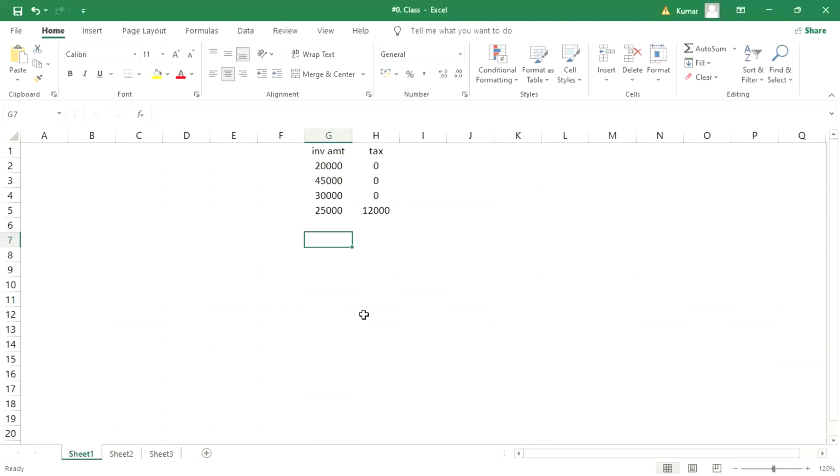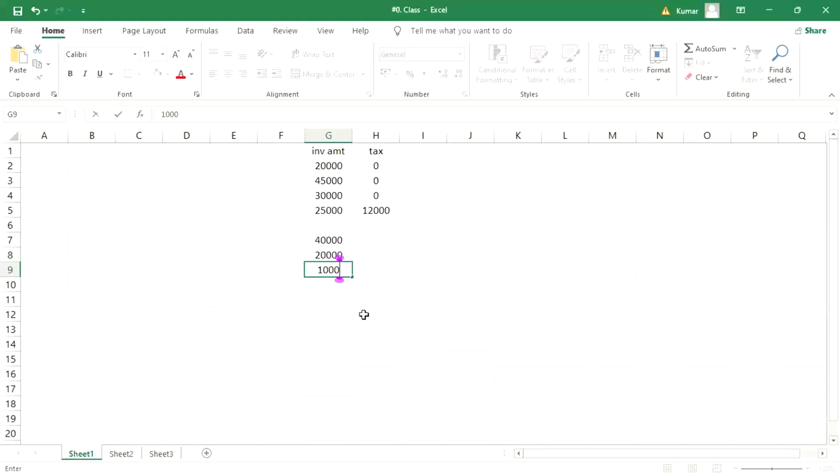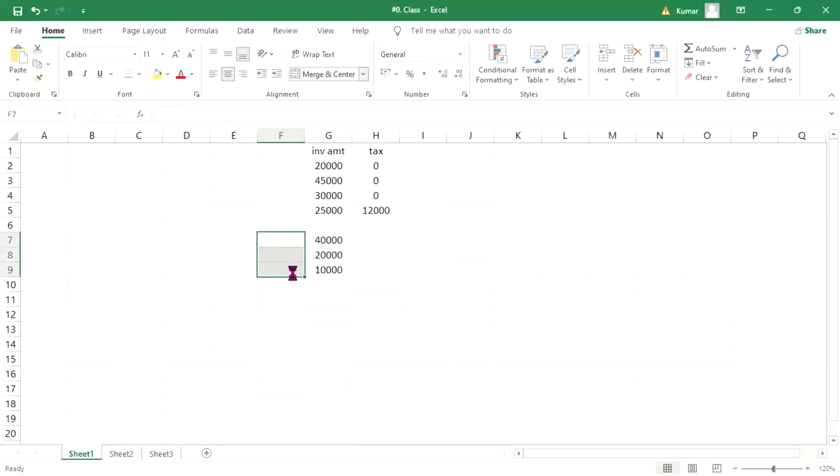So let's suppose now here 40,000, 20,000, again 10,000, that month. So here overall, how much is it? 70,000, so 0 TDS, no TDS.